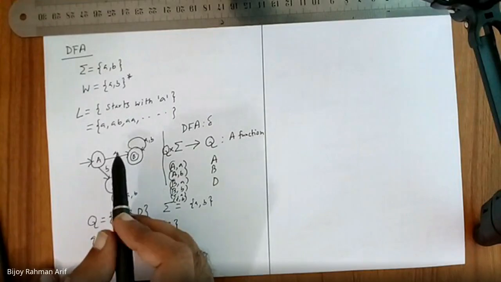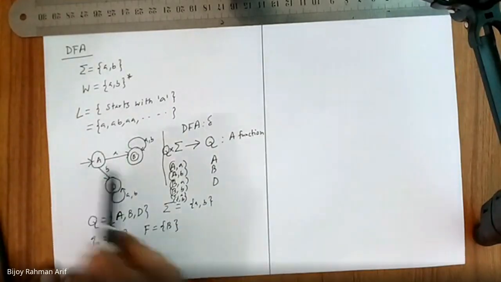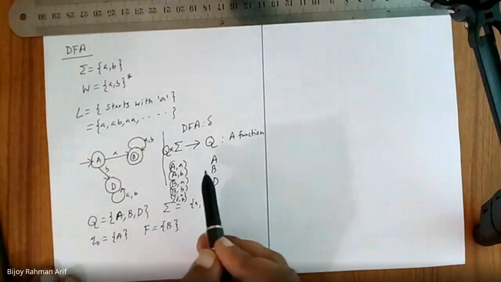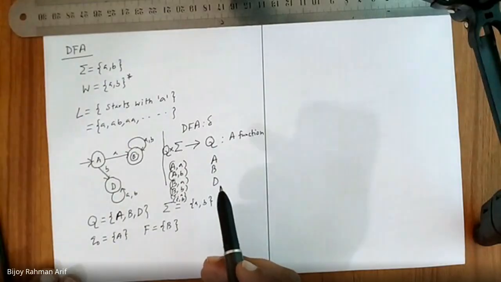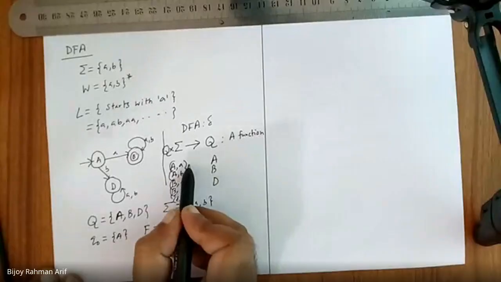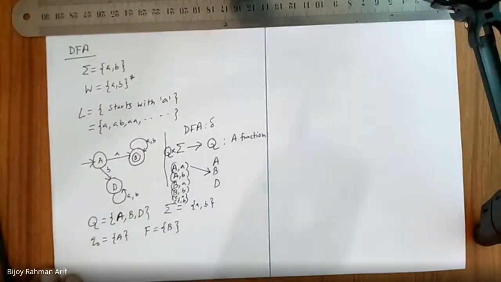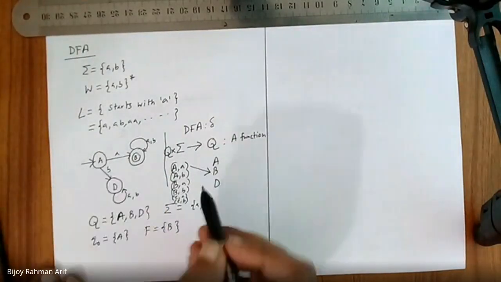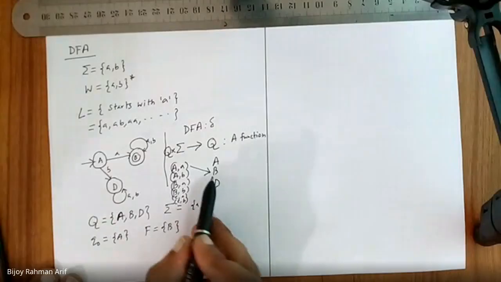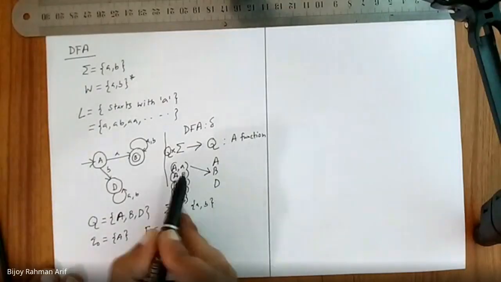So I'm currently in A, seeing A. What would be my transition? B. It should be connected to B. Is it clear to you guys? Currently I'm in A, seeing A, I should go to B. So this is the transition.